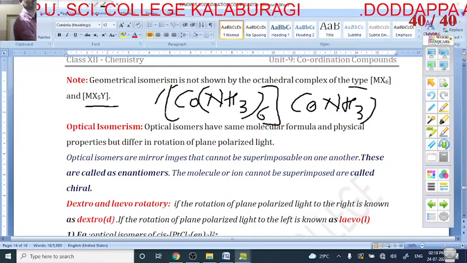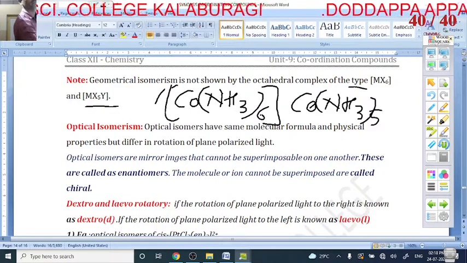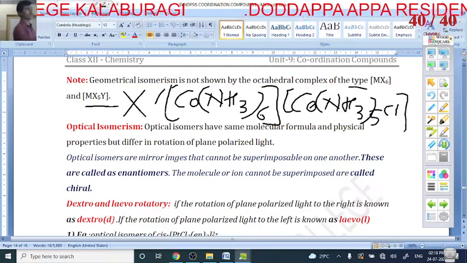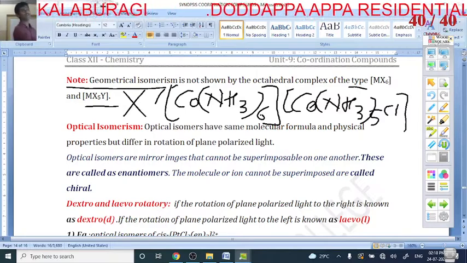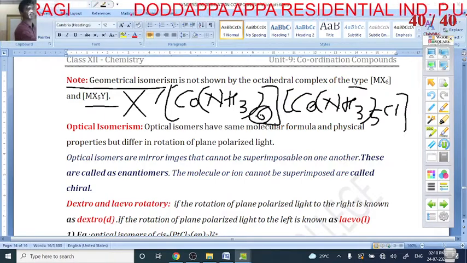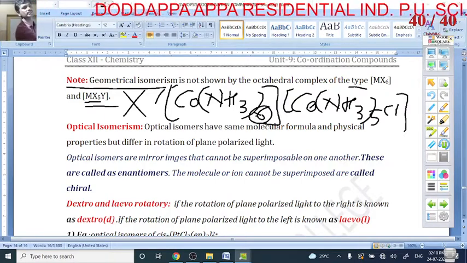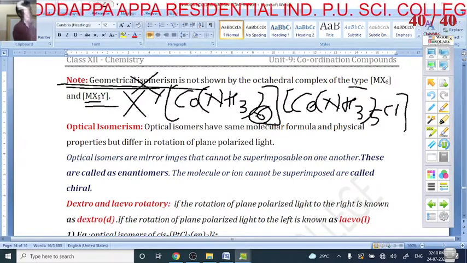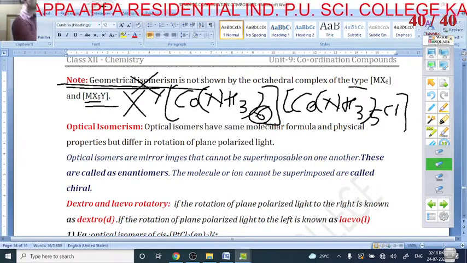Even though this is Co(NH3)5Cl, this also does not show geometrical isomerism. These two do not show geometrical isomerism, because MX6 means Co(NH3)6, all the 6 ligands are same. Here 5 ligands are same, one ligand is different. Even though, this also does not show geometrical isomerism.